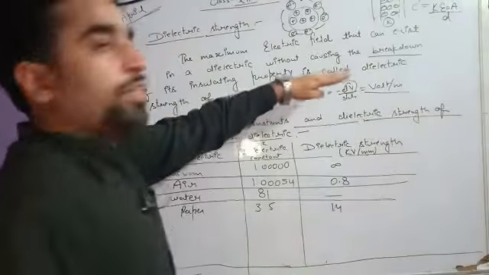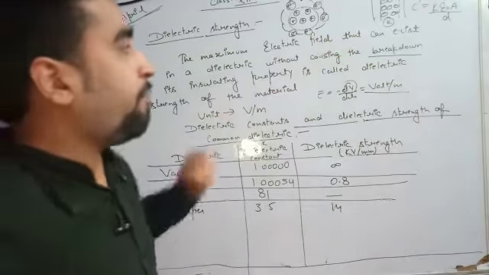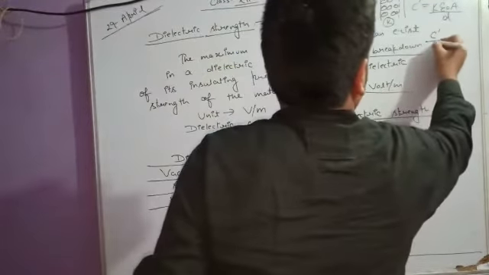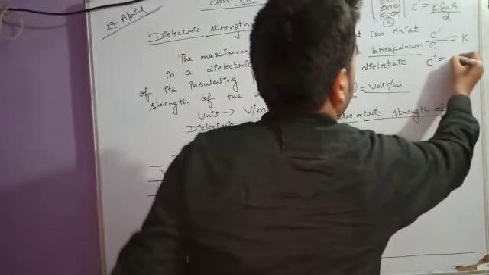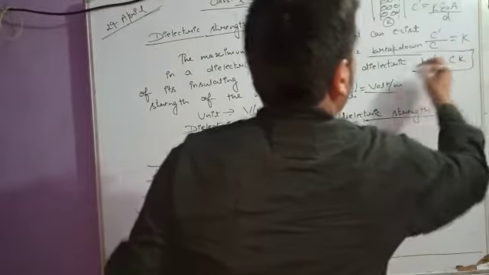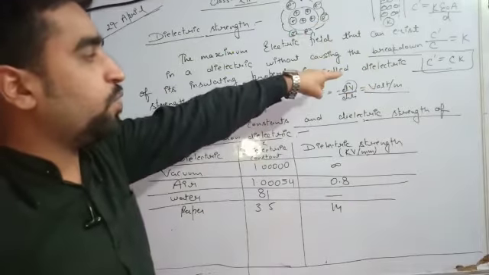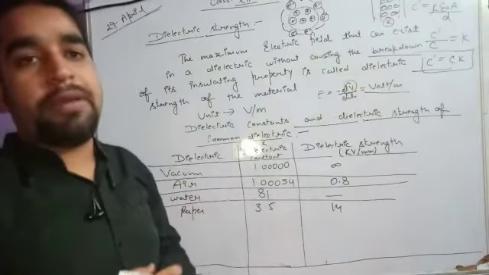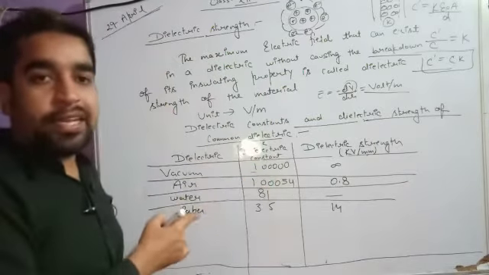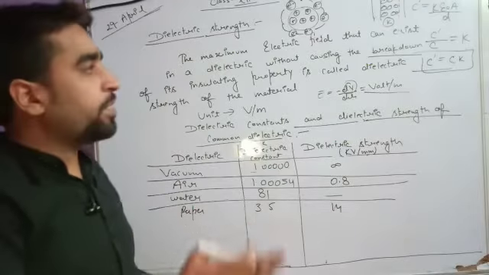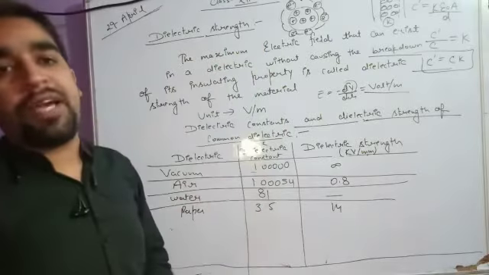Don't worry about this; we are going to do this derivation later on. Just understand the fact. The ratio of C dash and C will be K when you divide them, so C dash is Ck. What we understood from this is that the new capacitance when a dielectric is introduced is K times the old capacitance. So the dielectric constant is the number that tells us how many times the capacitance is increased when we introduce the material between the plates of the capacitor.